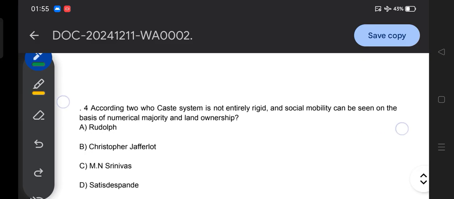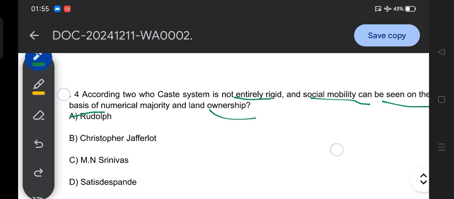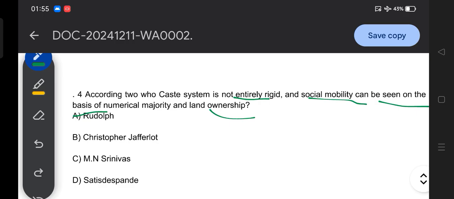The next question: according to whom is the caste system not entirely rigid, and social mobility can be seen on the basis of numerical majority and land ownership? Option A Rudolph, B Christophe Jaffrelot, C M.N. Srinivas, D Satish Deshpande. So question number 4 talks about according to whom the caste system is not entirely rigid but social mobility can be seen on the basis of numerical majority and land ownership.